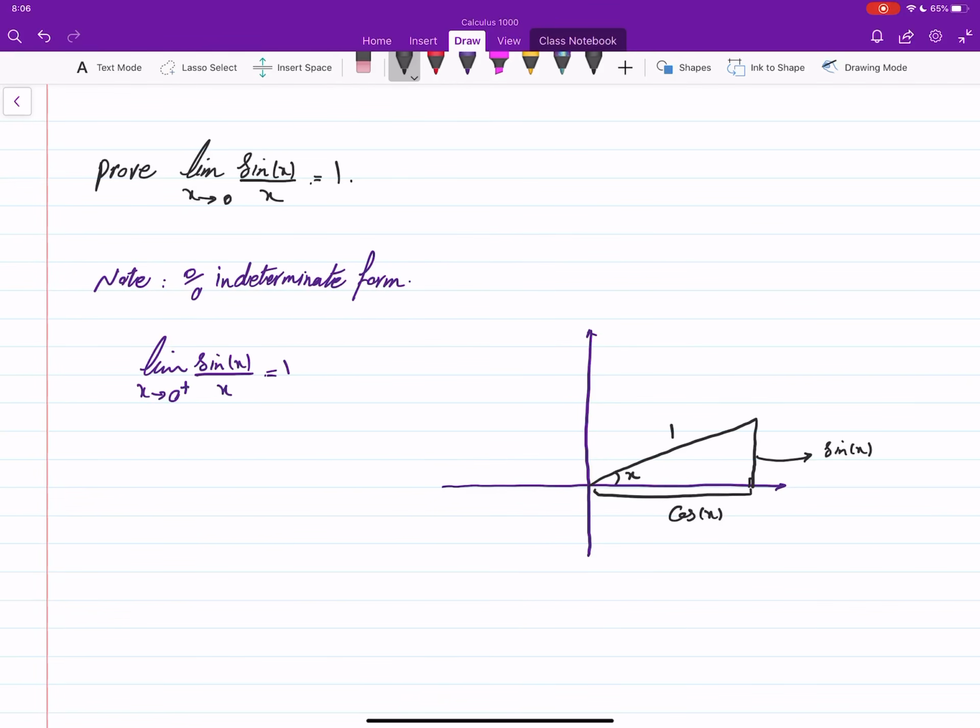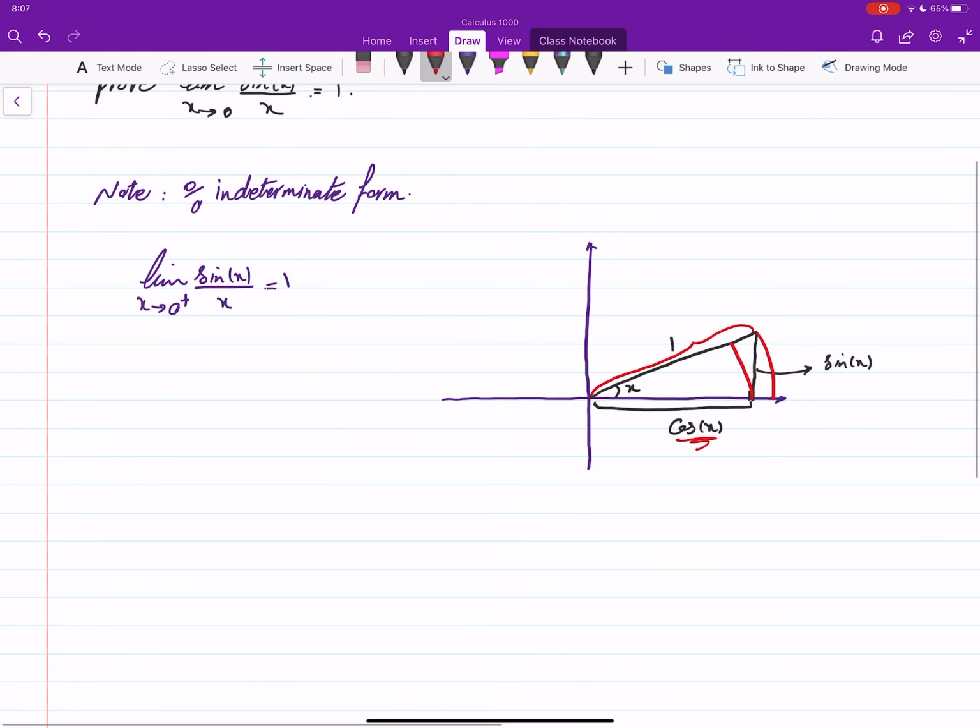But I want to bring in two more geometric objects, which are sectors of two circles. This big one is a sector of a circle of radius 1. The small one is a sector of a circle of radius cosine x, with central angle x for both of them.